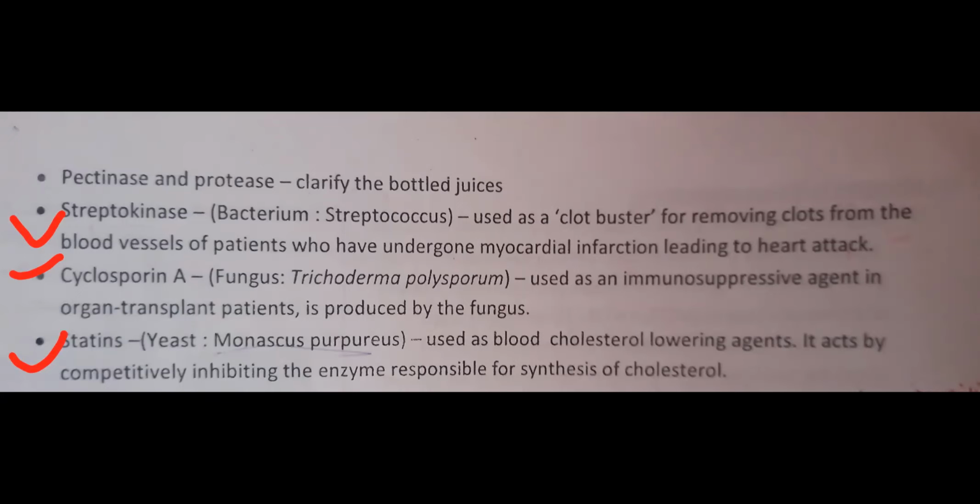Streptokinase, produced by the bacteria Streptococcus. This chemical streptokinase is used as a clot buster.